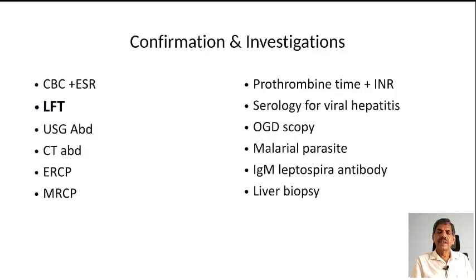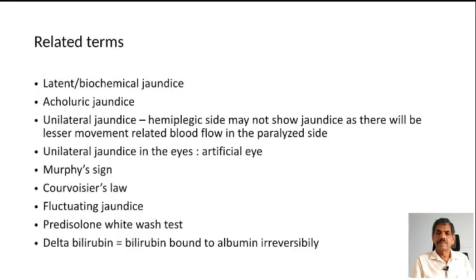Confirming investigations in the case of icterus or jaundice: there is the CBC, but the main investigation is the liver function test, ultrasonography of the abdomen, CT abdomen, ERCP, MRCP, prothrombin time and INR, serology for viral markers, OGD scopy, malaria parasite, IgM leptospira antibody, IgM antibody for dengue, then liver biopsy in difficult situations.